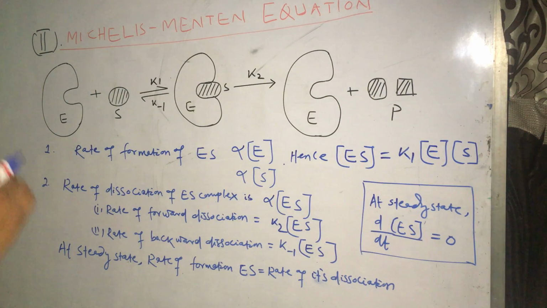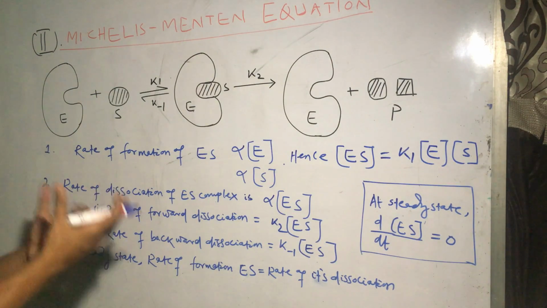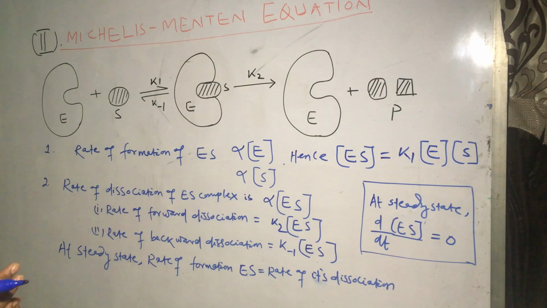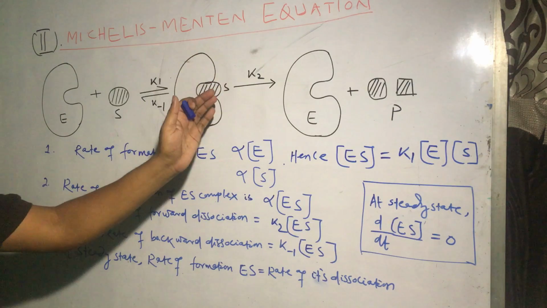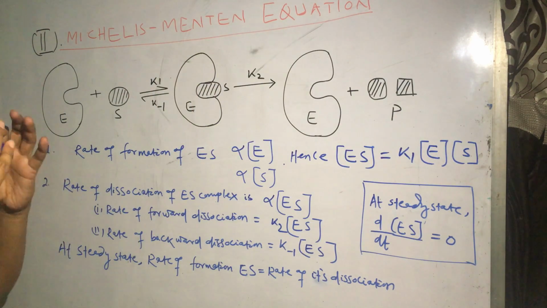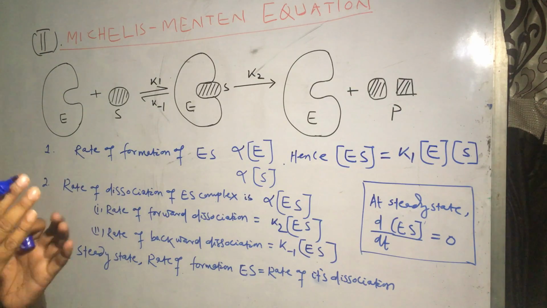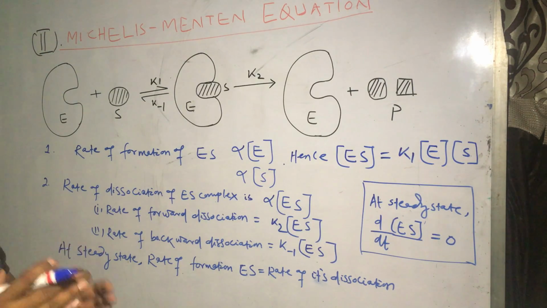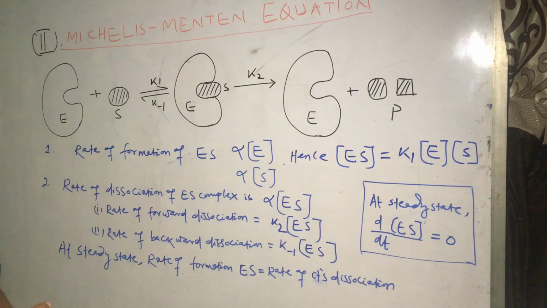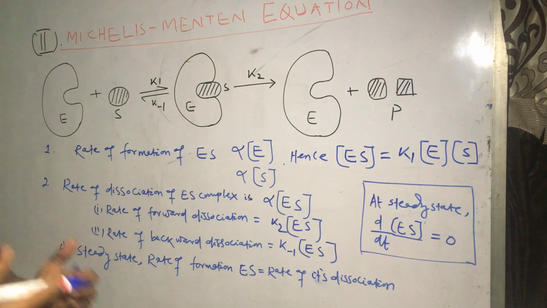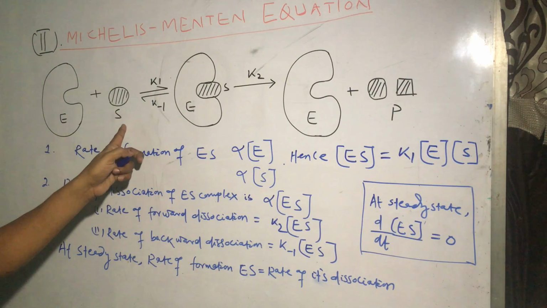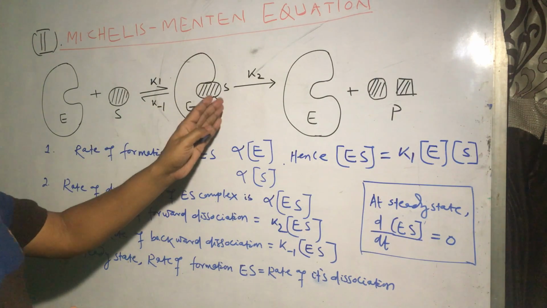So at the beginning there will be free substrate and free enzyme. After the reaction is started, the enzyme and substrate will bind to give the enzyme substrate complex, but as the reaction progresses, some of the enzyme substrate complex will degrade to product, and a stage will be reached where the amount of enzyme substrate complex formed out of the enzyme and substrate is equal to the